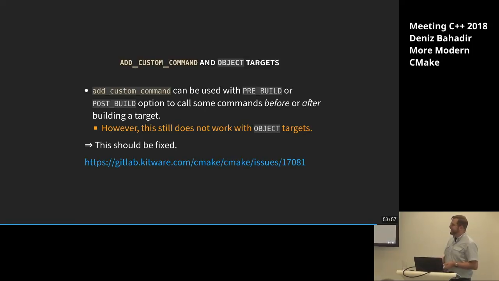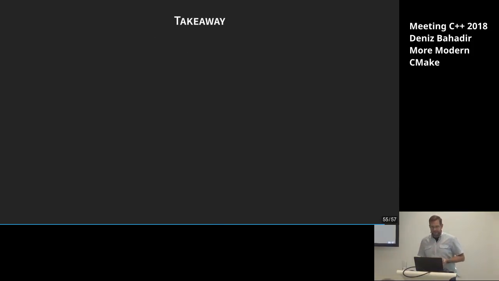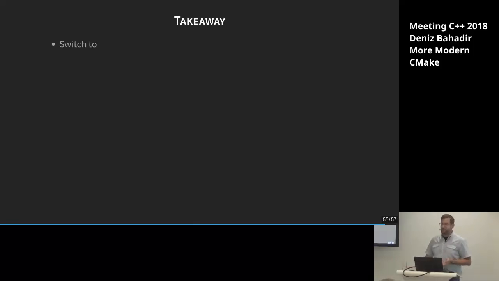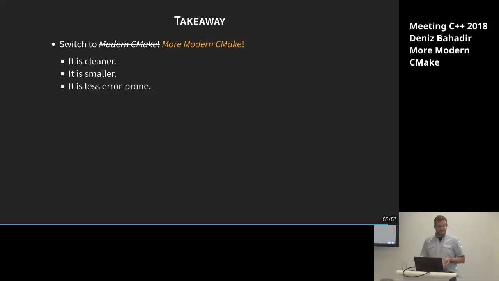And so let's wrap it up. Now we have seen something that we can do, something which should maybe be done later. So what should you take home from this talk? I would say switch to more modern CMake. Adopt this, because especially it is cleaner to use. The code that you create in CMake is smaller, and by doing that, it's in general less error prone.